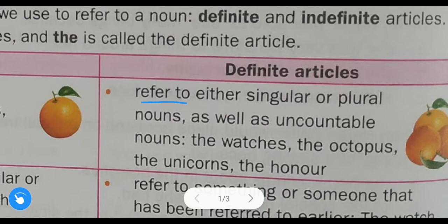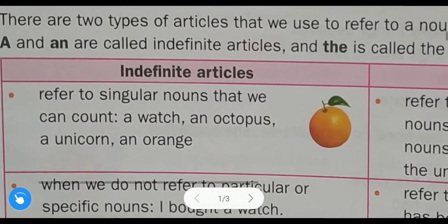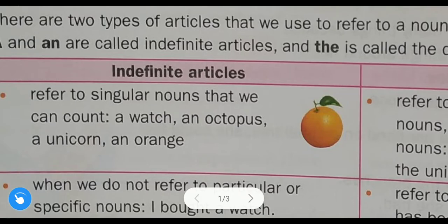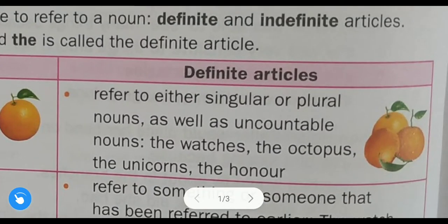So definite article refers to either singular or plural nouns. Okay, so definite articles we use in front of either singular or plural nouns. In this case, indefinite articles, we use indefinite articles only before singular or countable nouns, but here it is different. In definite articles, we use definite article before singular or plural.